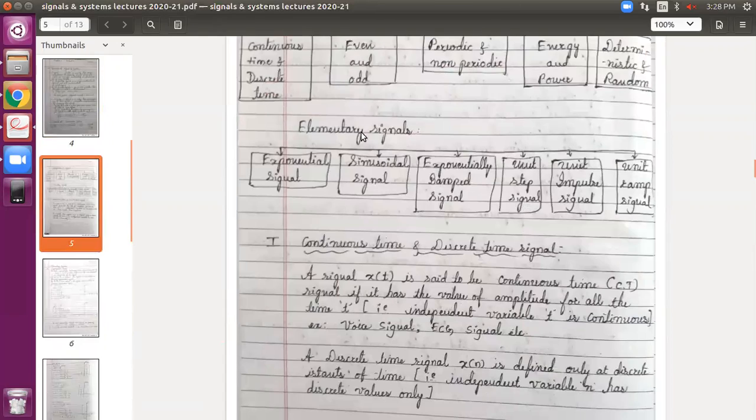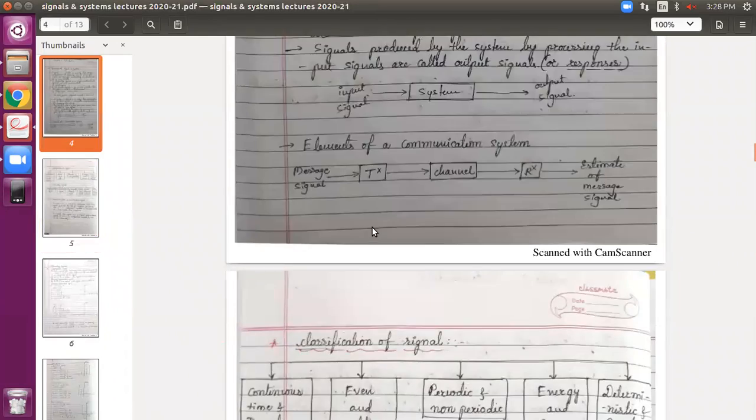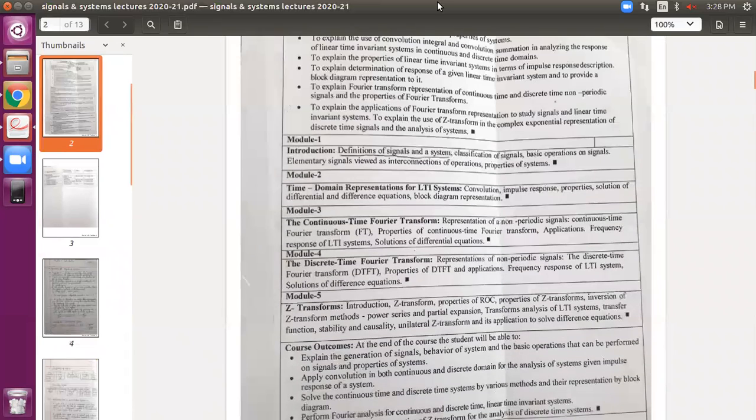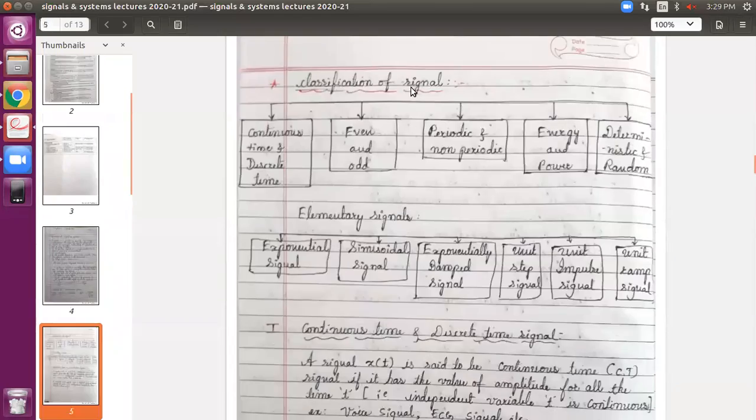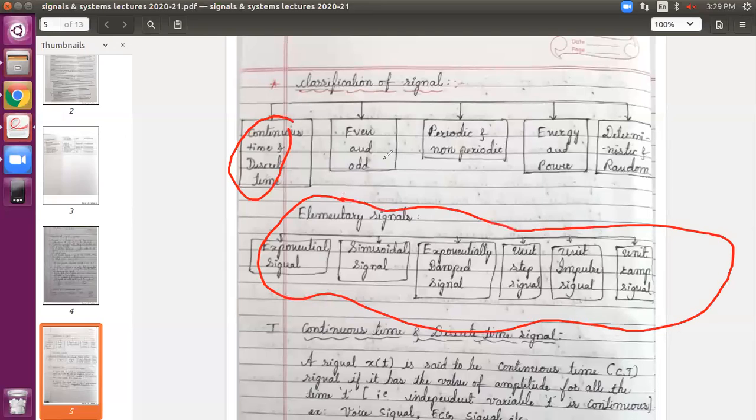If you observe, we are now here under classification of signals. The next one is basic operations on signals. In classification, we have seen this already, and just now we completed this. Ideally, we should have proceeded with the next classifications, right? The remaining ones: even, odd, periodic, non-periodic, energy and power, deterministic and random.